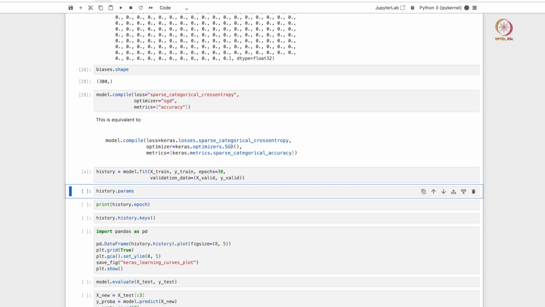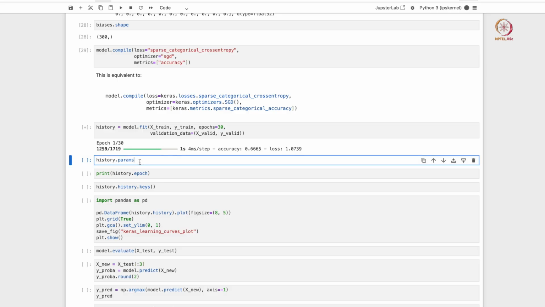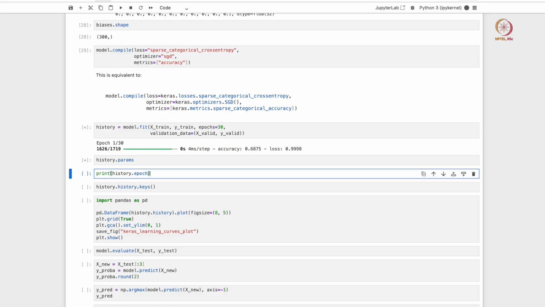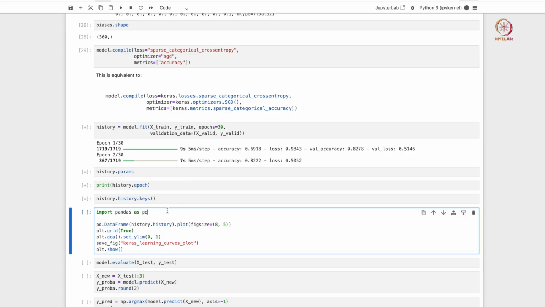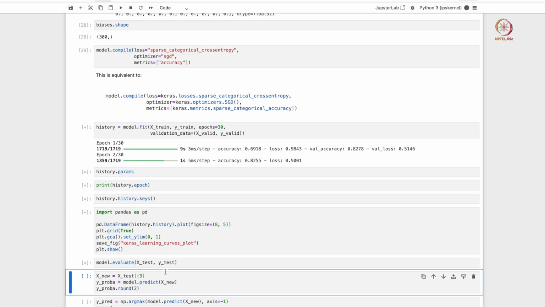Okay, so now it's our job to actually fit the model. So let's start fitting it. This may take a few minutes to actually run, so let me execute the other cells as well as I explain. I'll go all the way to evaluation.